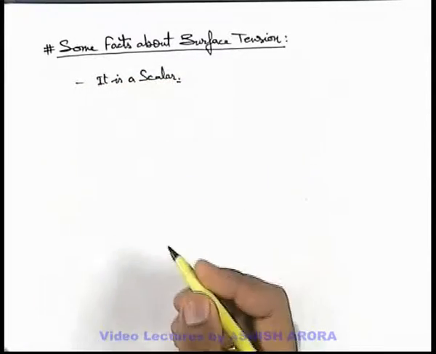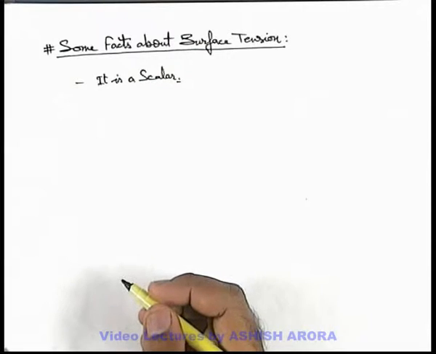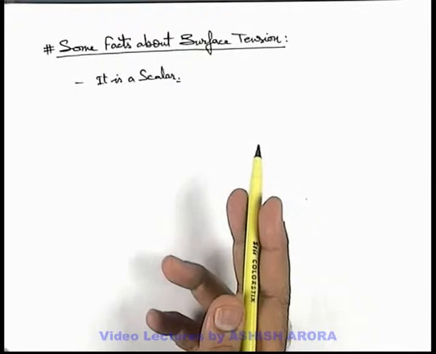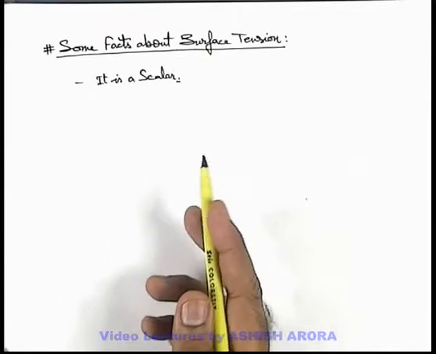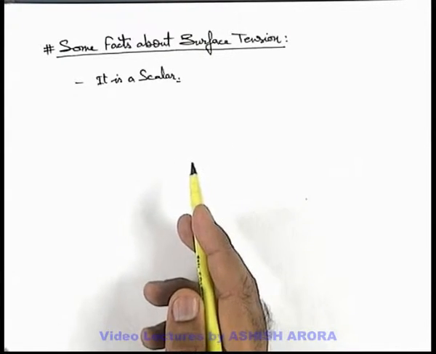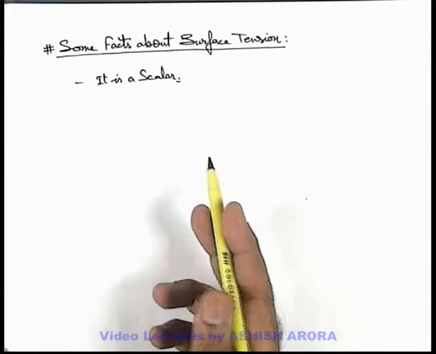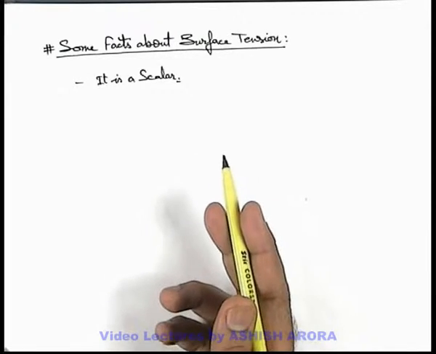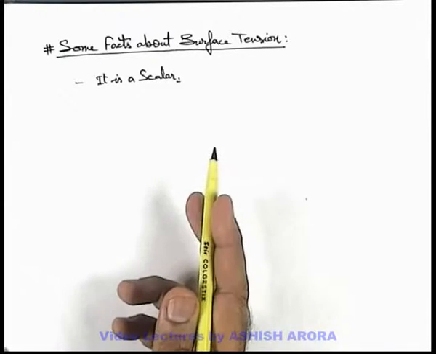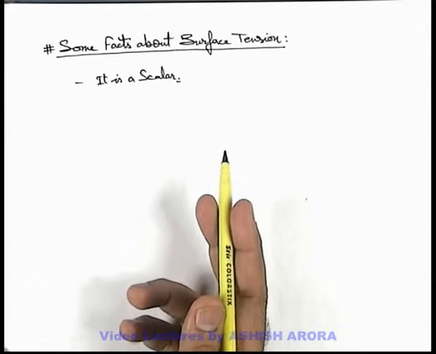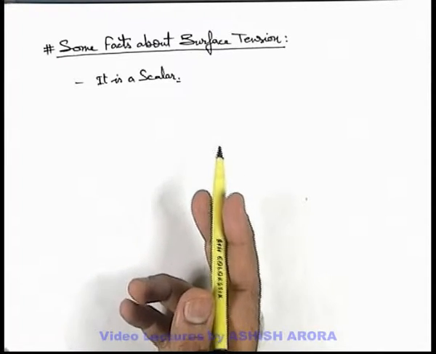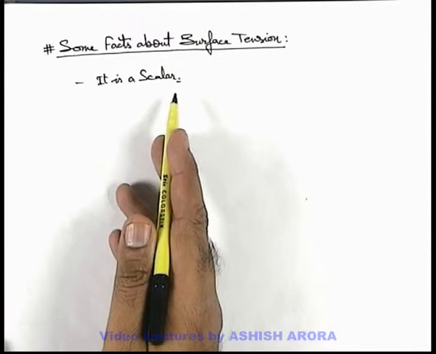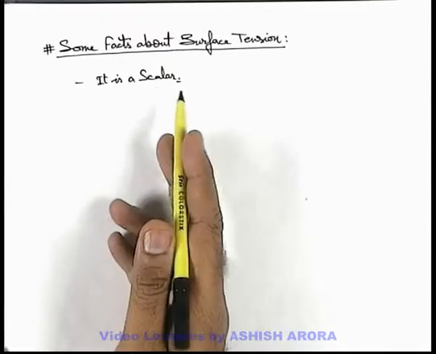The reason is, as we have discussed in the previous section with an experiment also, that the force due to surface tension always acts in a direction normal to any line or a curve on a liquid surface, normal to it in either direction. So it depends on the shape, or the surface on which we are finding out the force on a line. It does not depend on any specific parameter, so surface tension itself is a scalar. However, the direction of force can be determined in a direction normal to the line on which it is being